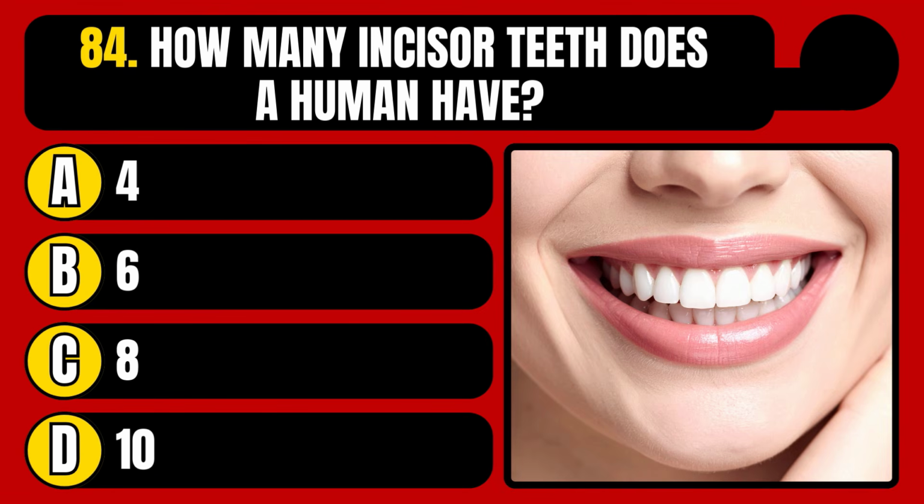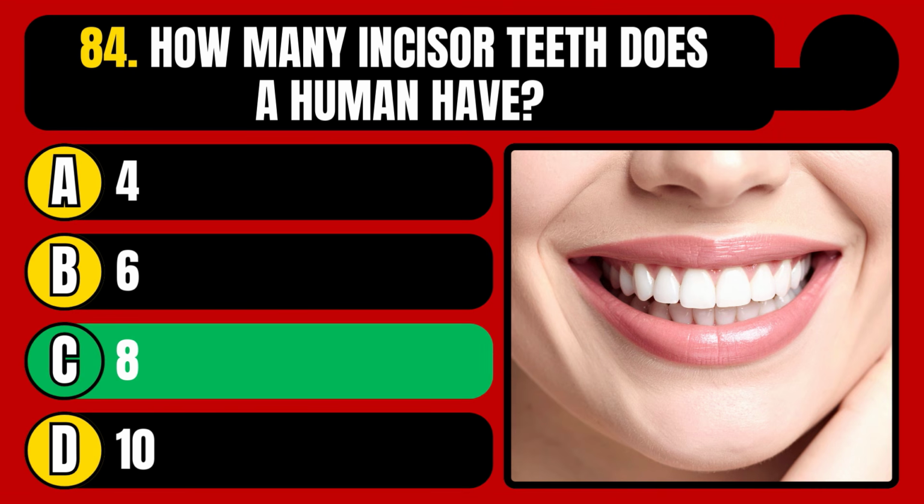How many incisor teeth does a human have? 4, 6, 8, or 10? The correct answer is option C, 8.